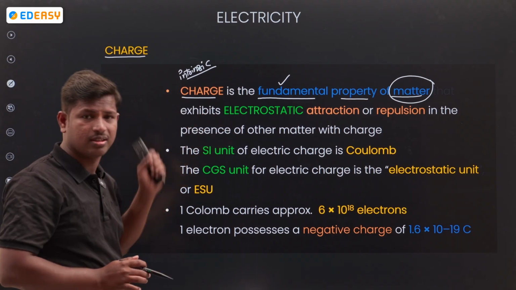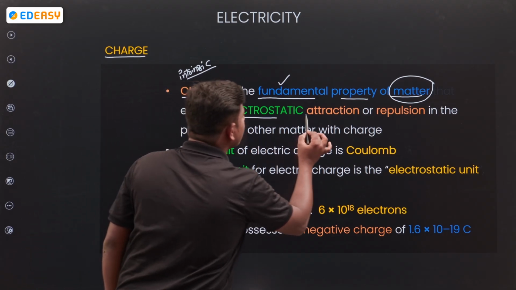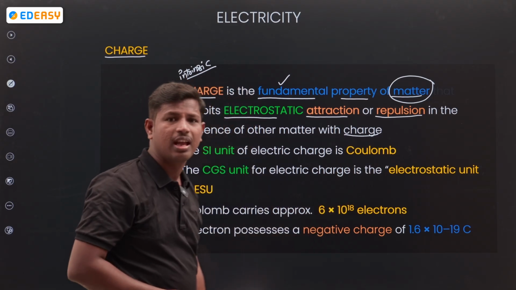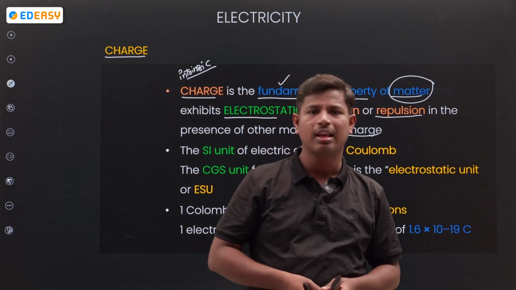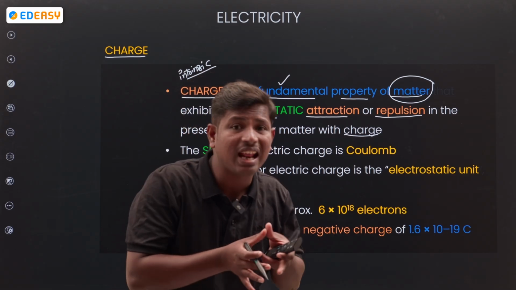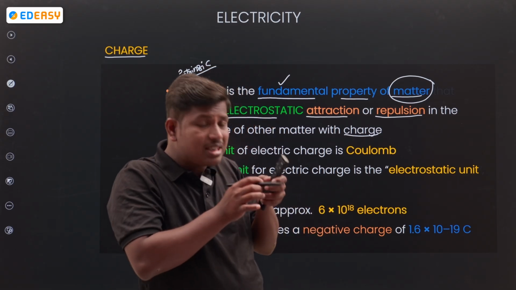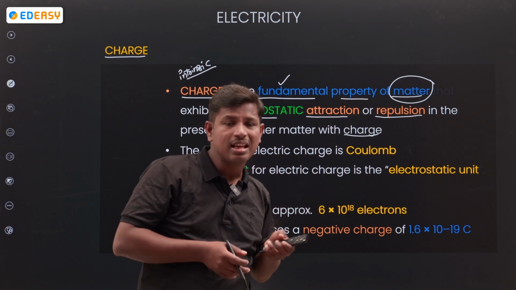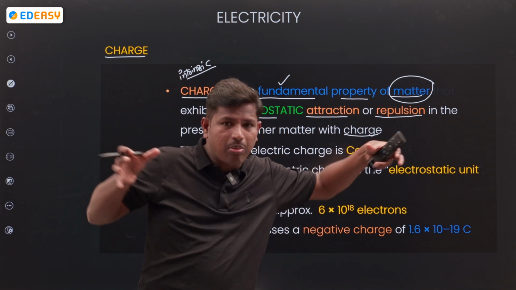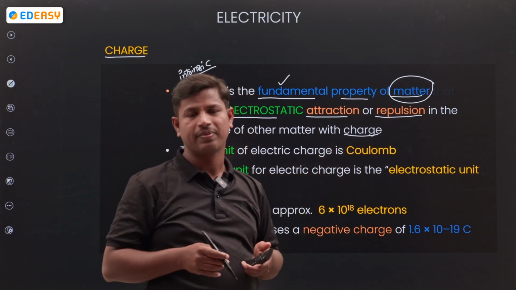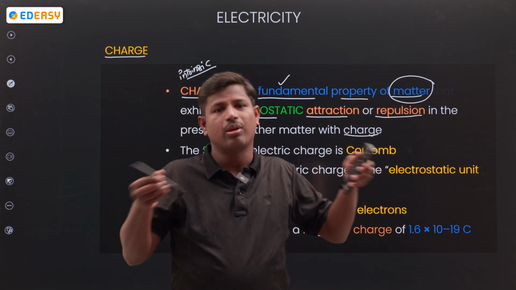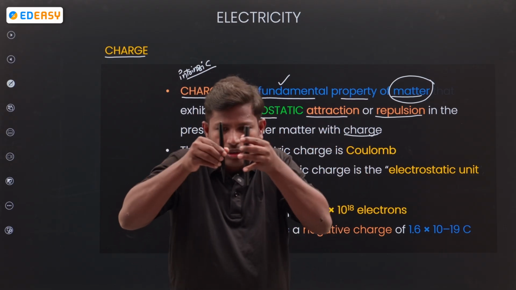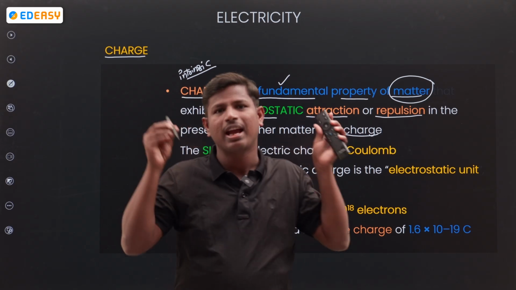Protons, electrons and neutrons exhibit electrostatic attraction or repulsion in the presence of other matter with charge. Attraction is present, and repulsion is also present. Which particles attract? Opposite charge particles attract. Same charge particles repel each other. Positive, positive repel. Negative, negative repel. Which particles attract? One positive, one negative. Both attract each other.